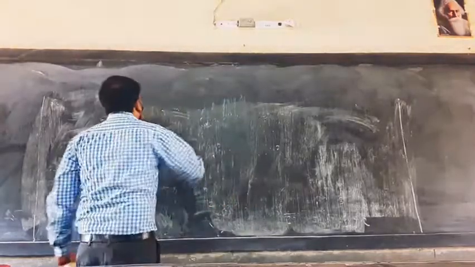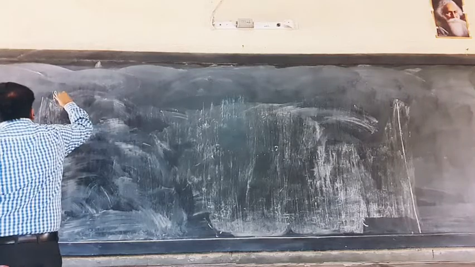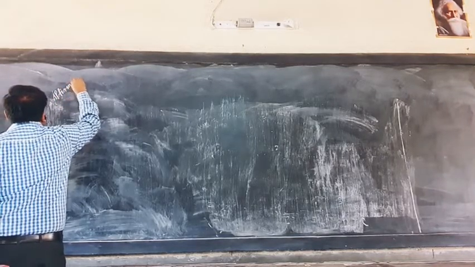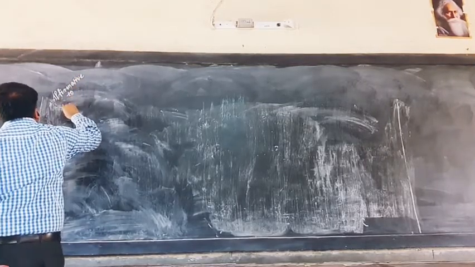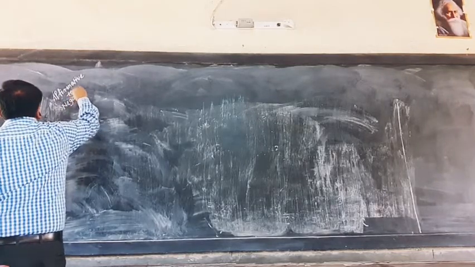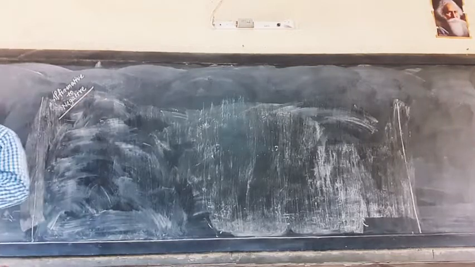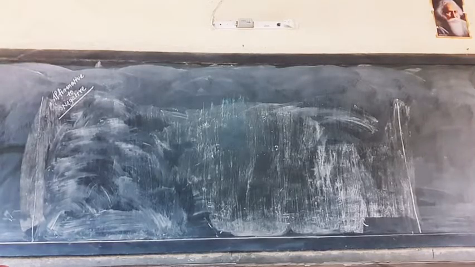The topic is affirmative to negative. We have to follow certain rules to convert any affirmative sentence into negative. There are a total of 9 rules.